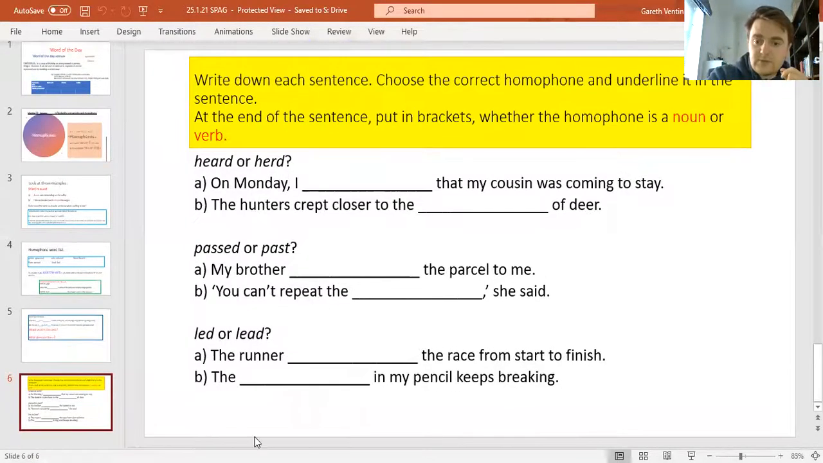And that's your job for today. Good luck with that, guys. It's worth having a practice of those spellings as well, because we'll be coming back to them obviously later in the week.